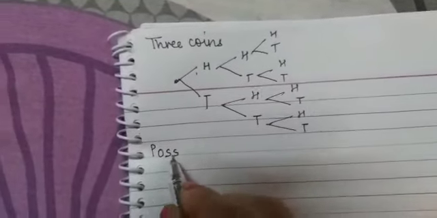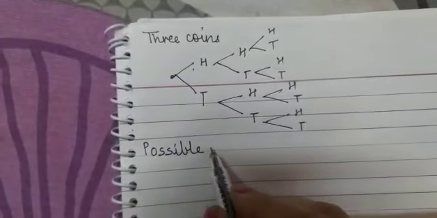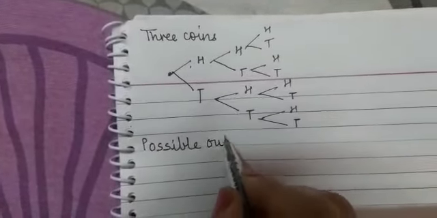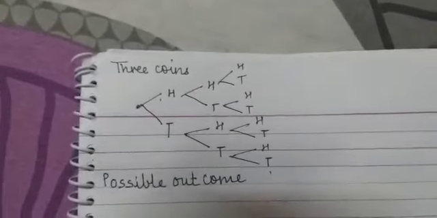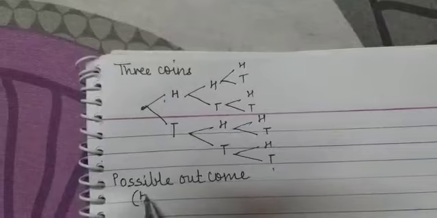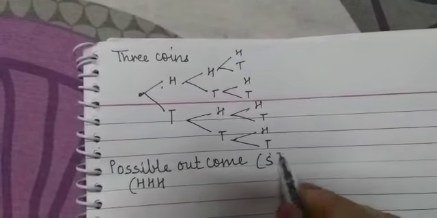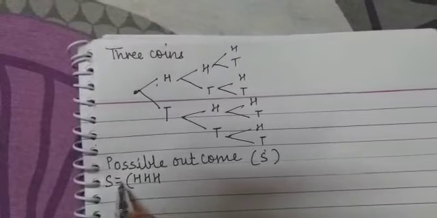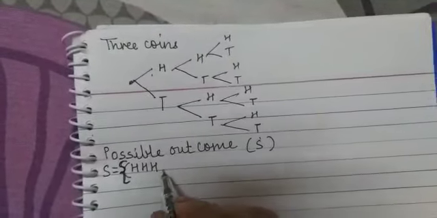What are the possible outcomes when 3 coins are being flipped? The possible outcomes are: the first one is head, head, head. These are also called the sample space. I've told you, within curly brackets you write all possible outcomes.